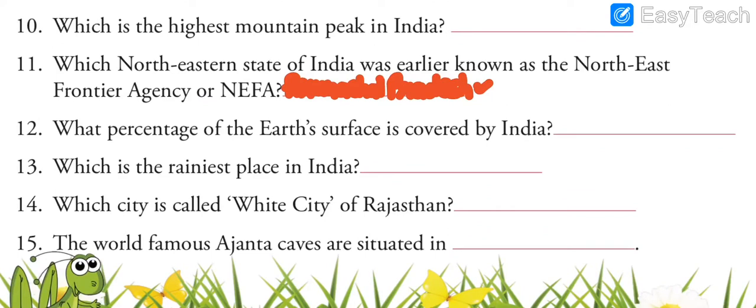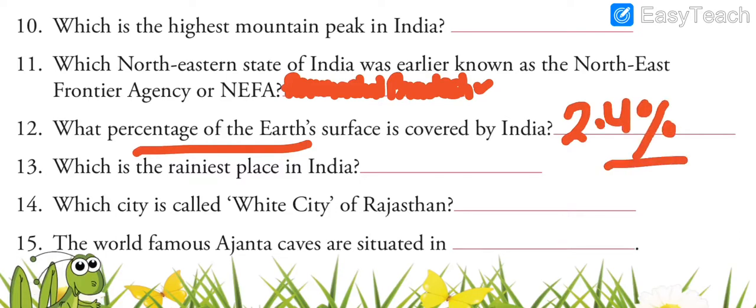Okay. Now, what percentage of Earth's surface is covered by India? It's 2.4%. 2.4% of the Earth's surface is covered by India. Okay, can you tell me, in the world, in terms of area, India stands at which place? In terms of area, India stands at which place? If you know the answer, then please write to me in the comment section. I'll be waiting for your answers.